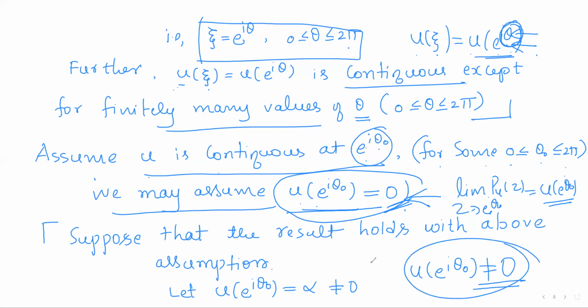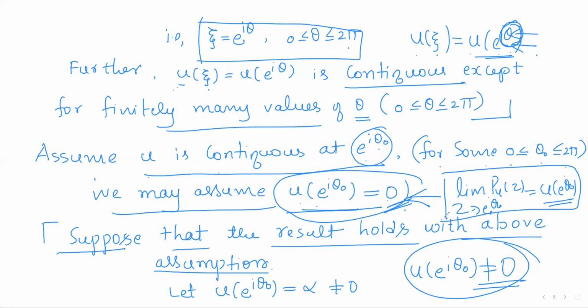They have not specified that it is always equal to 0. So whenever it is non-zero also, we have to get the same result. For that, we make an observation. Suppose that the result holds with the above assumption. That is, assume that we have proved this limit with the assumption that u of e^{iθ₀} is 0. Now suppose it is non-zero. We shall handle this case.